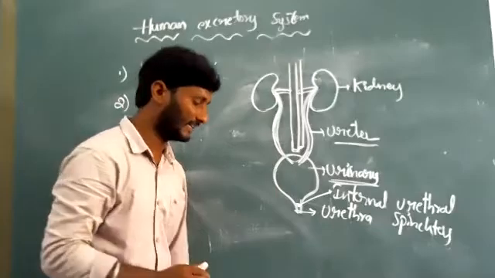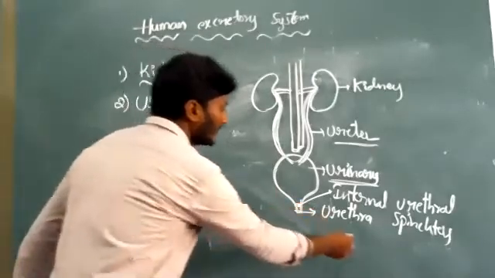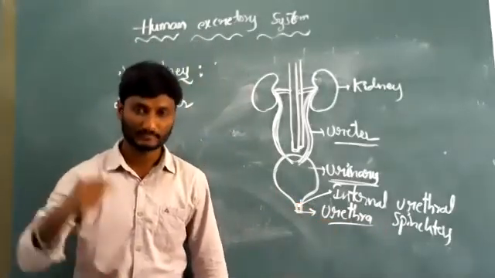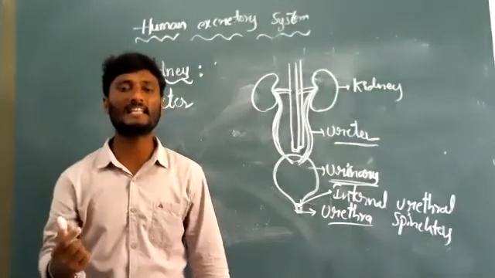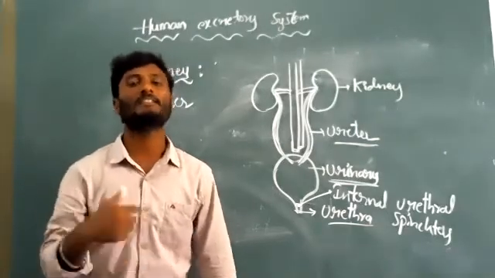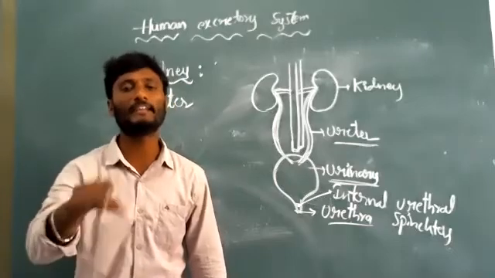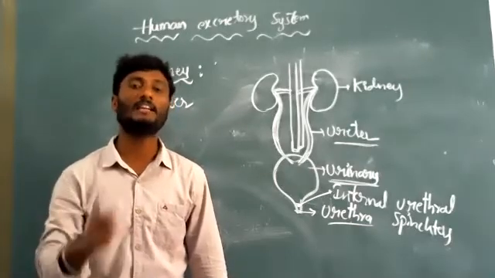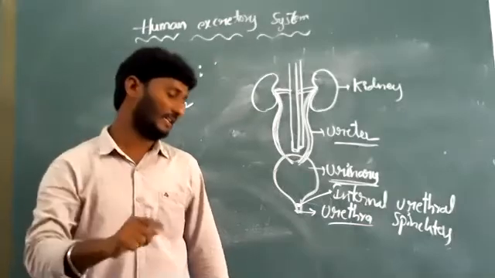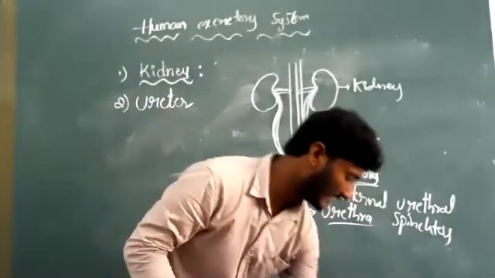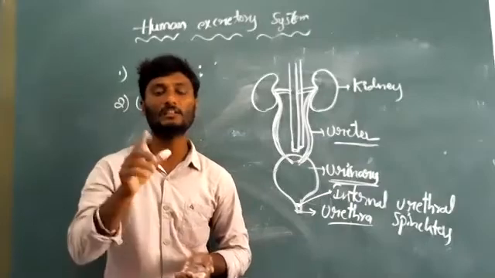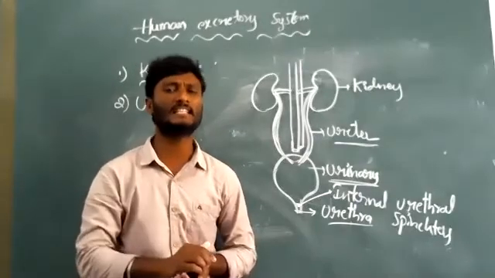Next, the urethra. The urethra is one of the last excretory organs or parts in a human being. With the help of the urethra, we remove urine from the body. That is called the urethra. Okay, children.